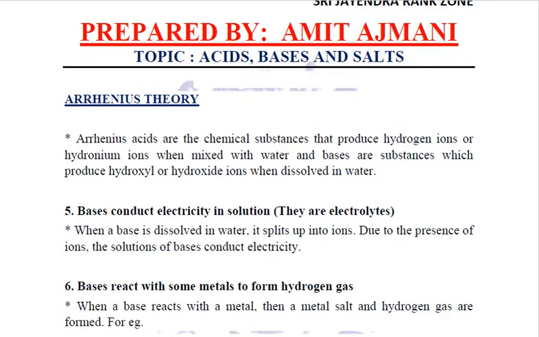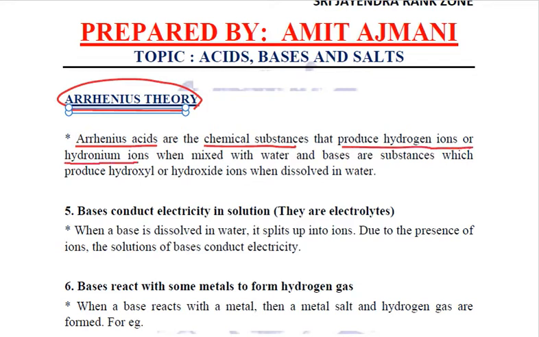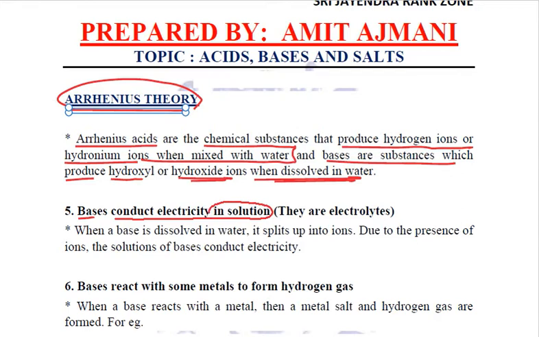Now, Arrhenius theory. What exactly did Arrhenius say? The same thing. Arrhenius said that acids are those chemical substances which produce hydrogen ions or hydronium ions when mixed with water. And according to him, bases are substances which produce hydroxyl or hydroxide ions when they are dissolved in water. Right? Now, the next property, which is very easy to understand, is that bases conduct electricity in their solution form.